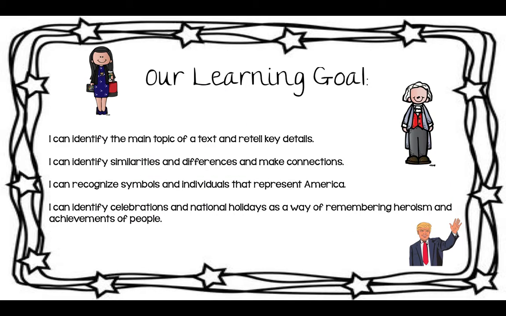So our learning goal today was I can identify the main topic of a text and retell key details. You guys did that with your articles on Donald Trump and George Washington. Also, I can identify similarities and differences and make connections. We did that too with George Washington and Donald Trump, and also with the White House. I can recognize symbols of and individuals that represent America. Well, our first president and our current president represent America, as well as the White House.